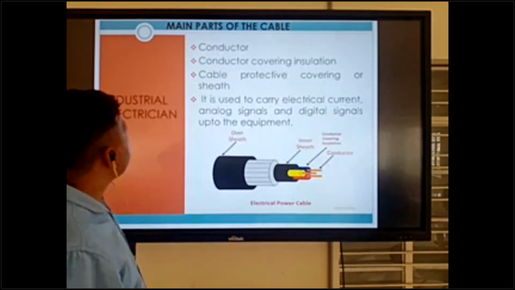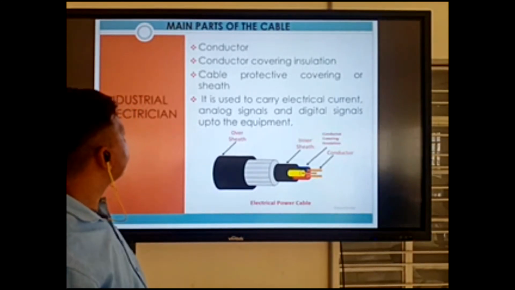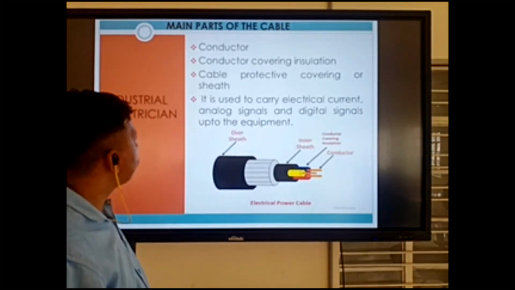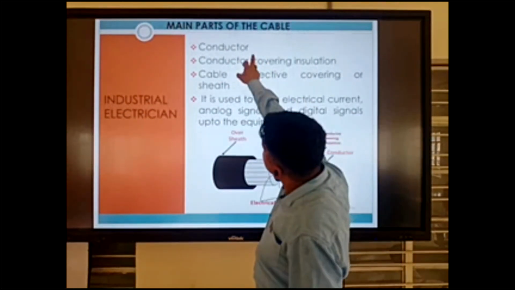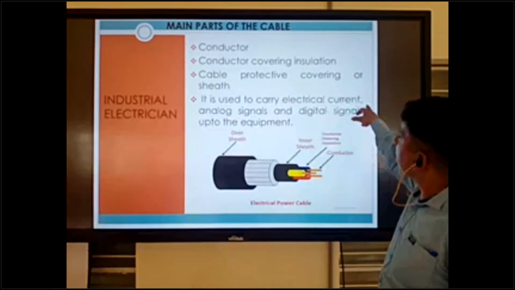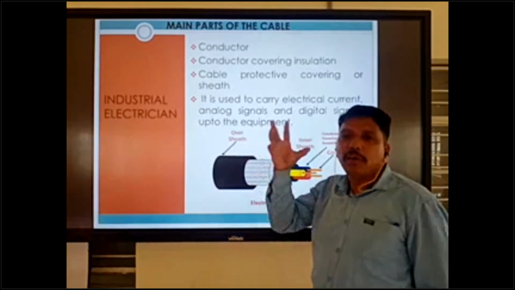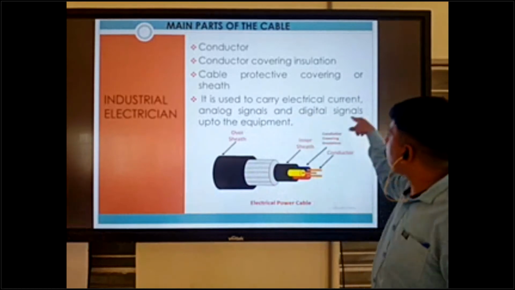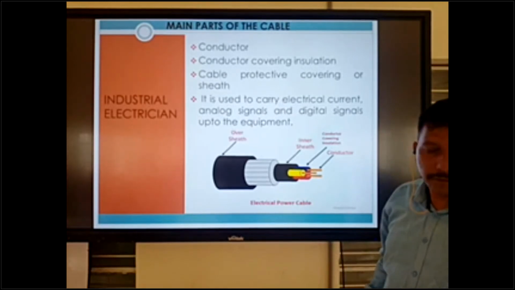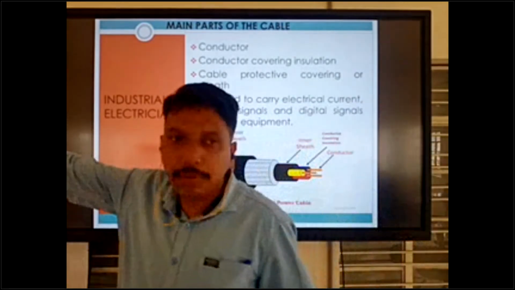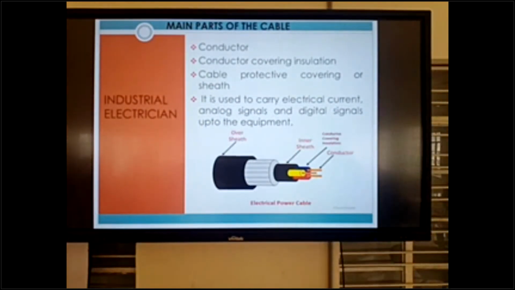So in this slide you can clear about this one. Okay, so cable inside have the 4 parts, and it is cable are used to carry electrical current, analog signals, and digital signals up to the equipment. So cables we can using in these types of work. Okay, and next one,